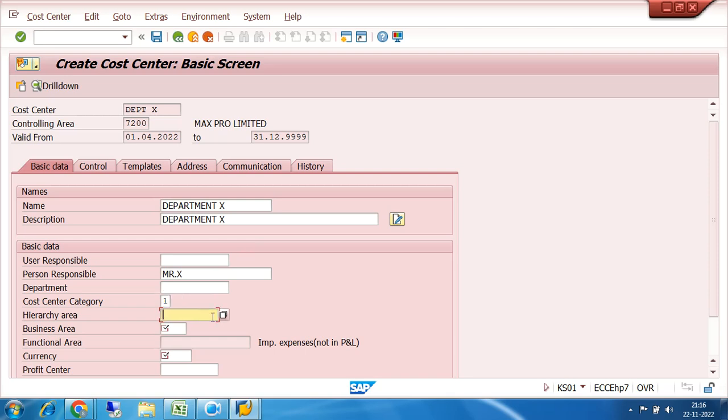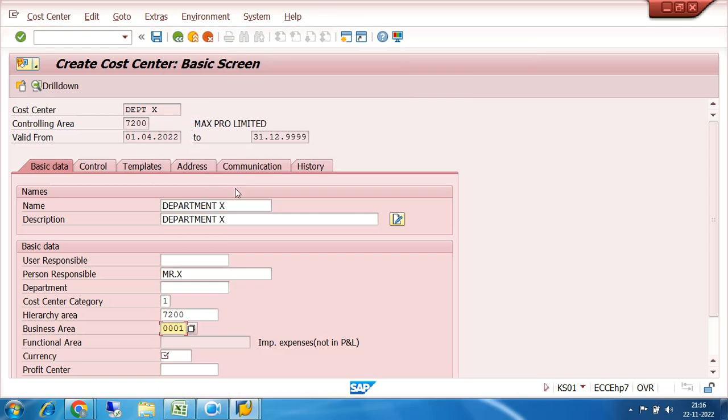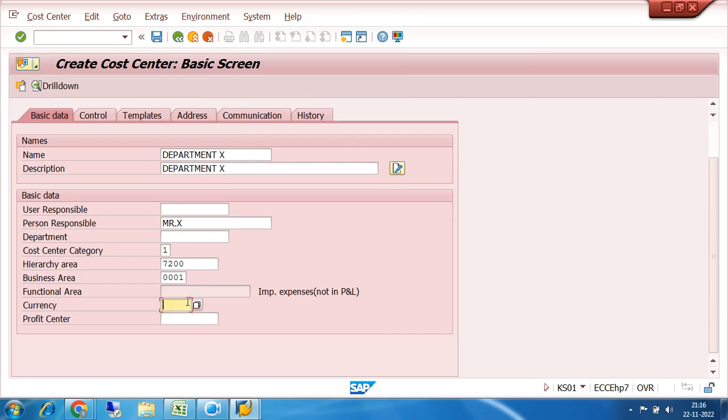Then it is asking for the hierarchy area. If I click on the drop down, automatically my topmost hierarchy 7200 will come. Then it is asking for the business area, and it is mandatory. The important thing is I can link my cost center with a default business area. Suppose I select this business area. Then the currency: what currency will be used for my cost center? I am selecting INR.